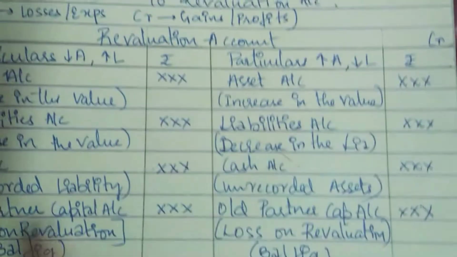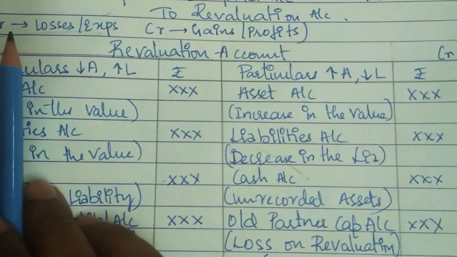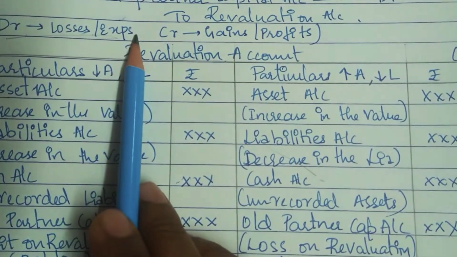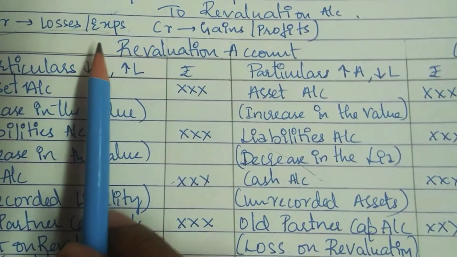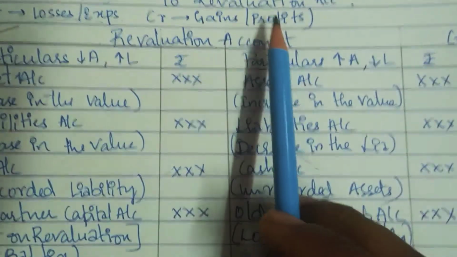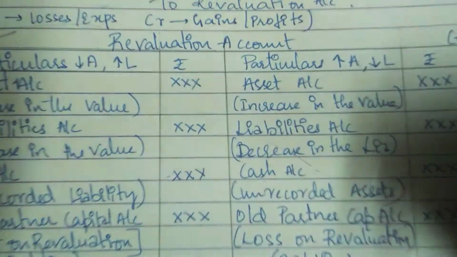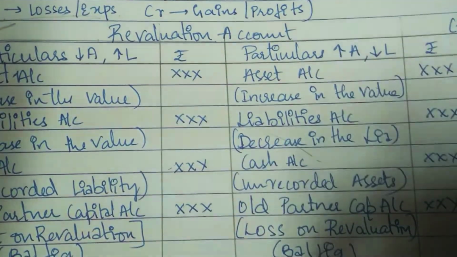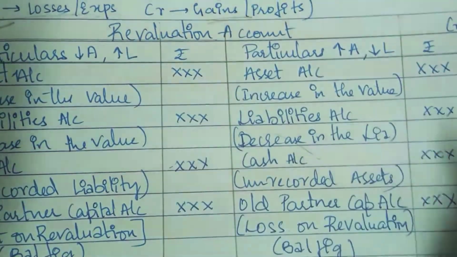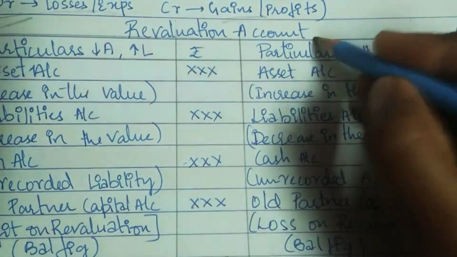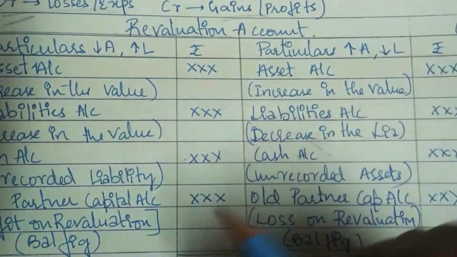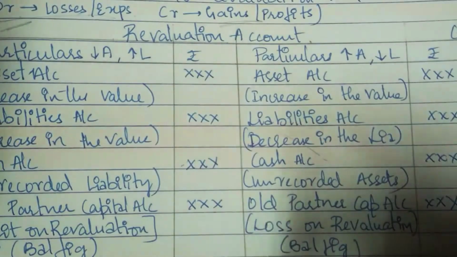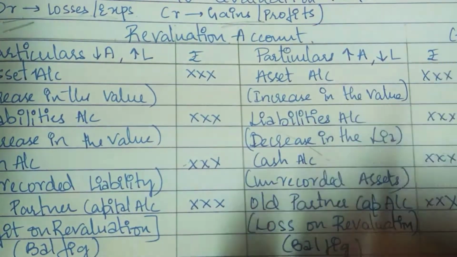Now, what is the format of revaluation account? First, the rules we'll see. Debit the losses and expenses. If there is any loss in the assets or any expenses on the asset, then you're going to debit it. If there are any gains on the assets, if there is an increase in the assets or profit in the assets, then you're going to credit it. This is a simple rule. This revaluation account is also called profit and loss adjustment account, because you're going to record the net increase or the net decrease in the revaluation account.